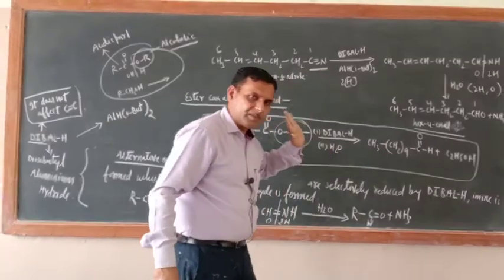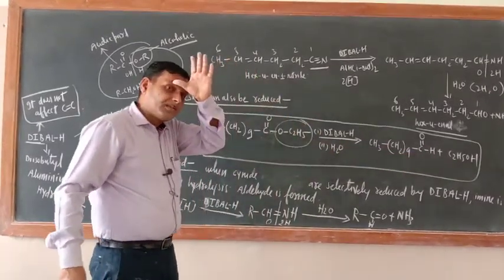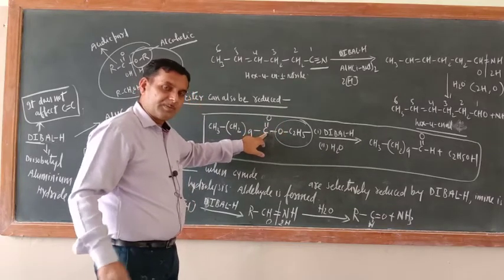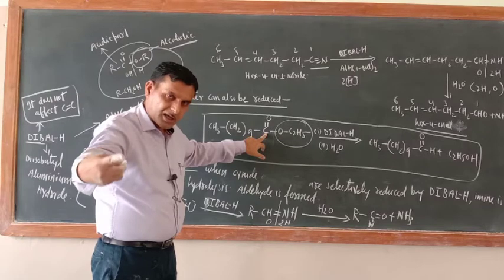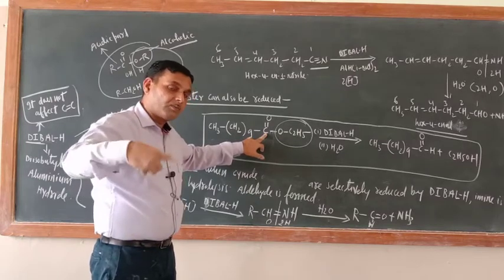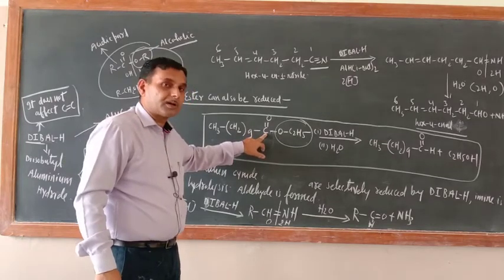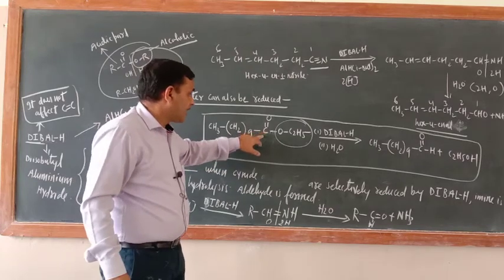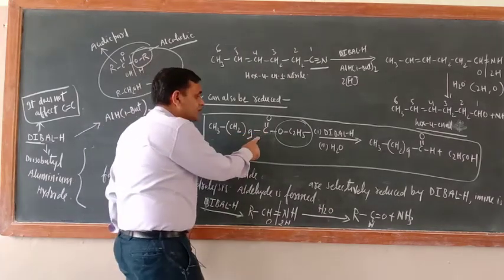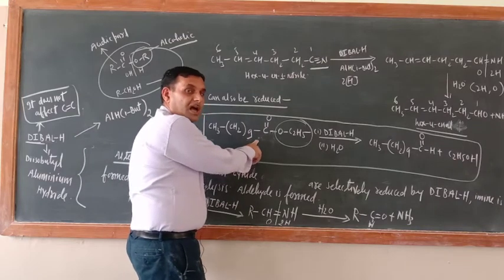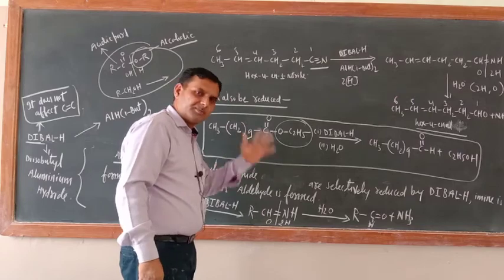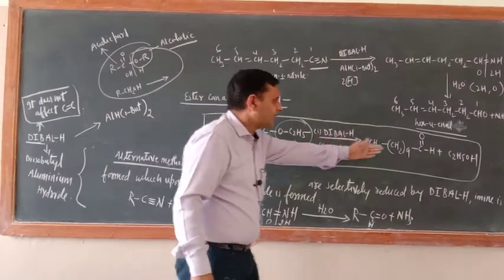Okay, are you getting my point or not? Means this acidic part first will be converted into alcohol, and what is the oxidation product of alcohol? Aldehyde. Okay. So here first this will be reduced to alcohol, and when alcohol is dehydrogenated, just remove the hydrogen, then you will get this one.